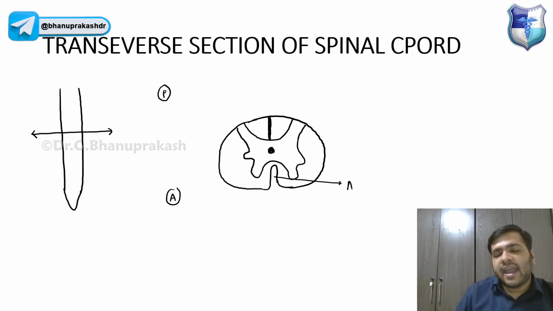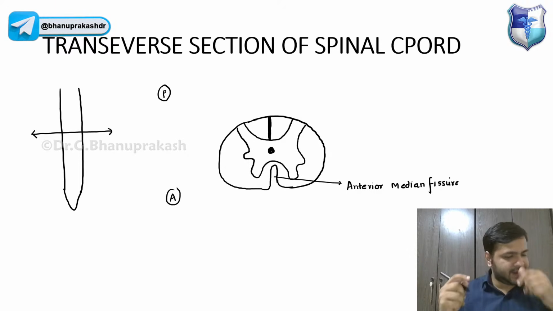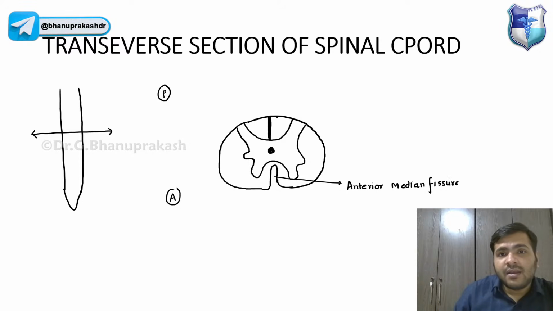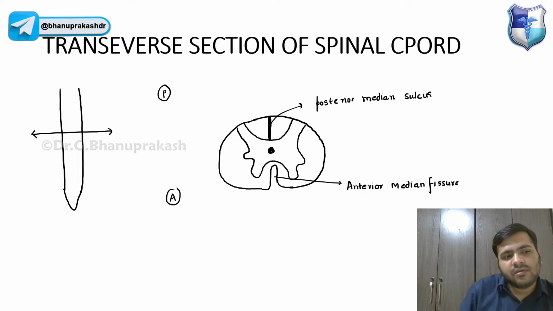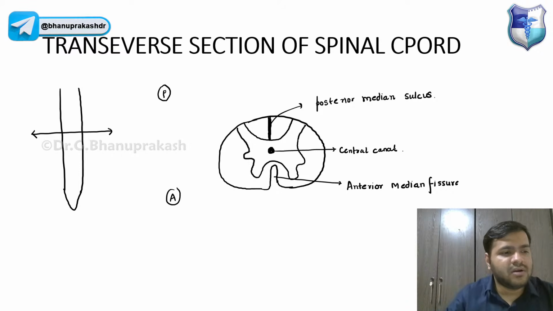So this is the anterior median fissure. Median because it's exactly in the midline. A fissure is just like a slit-like opening, guys. Anterior median fissure. Posteriorly we have a sulcus, a line, guys. So it is called the posterior median sulcus, which you already know from the external part of the spinal cord. In the center, we have the central canal of the spinal cord, right?